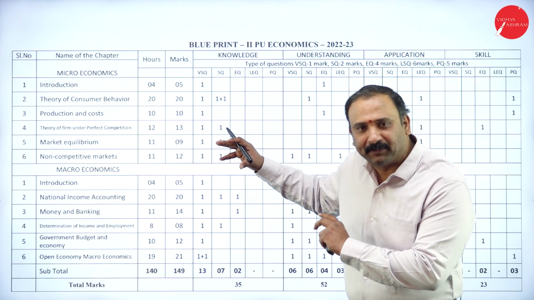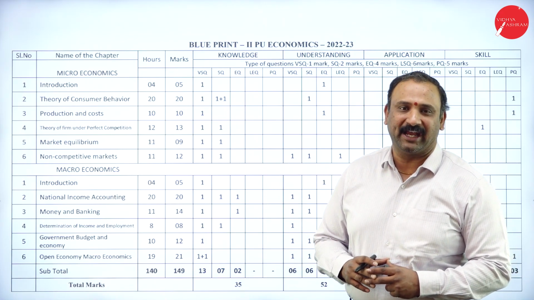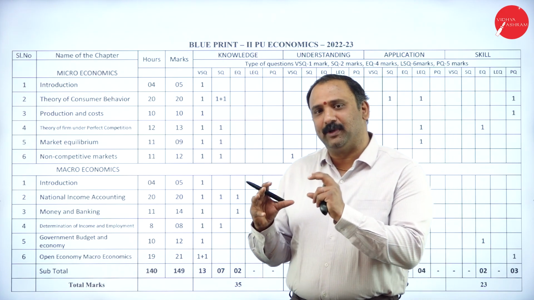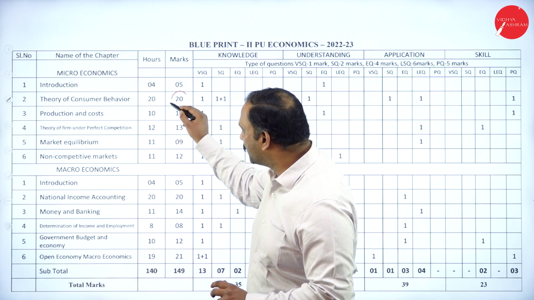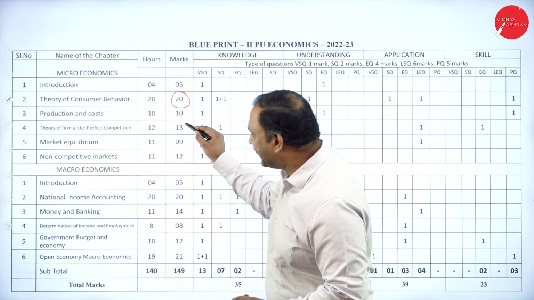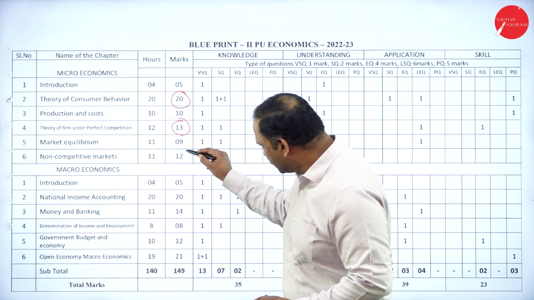There are 6 chapters in microeconomics and 6 chapters in macroeconomics. The weightage I would always like you to concentrate upon is chapter 2, where you have 20 marks, followed by 13 marks on chapter 4, followed by chapter 6.